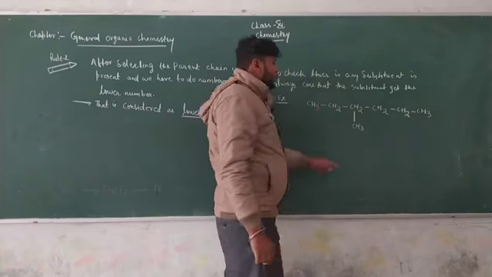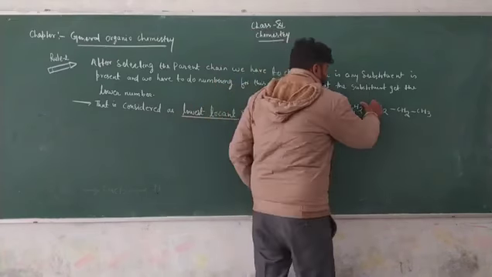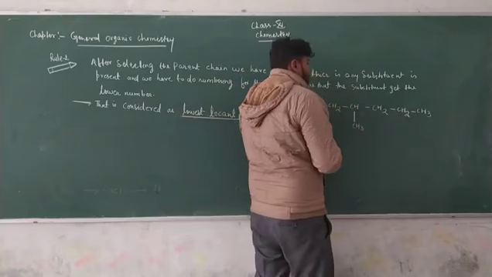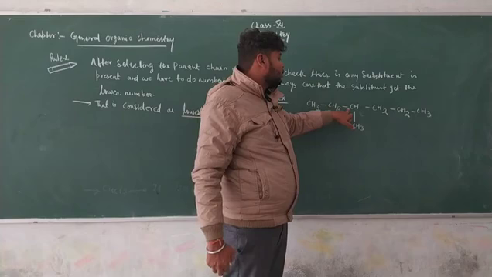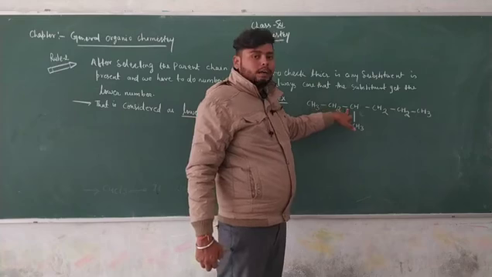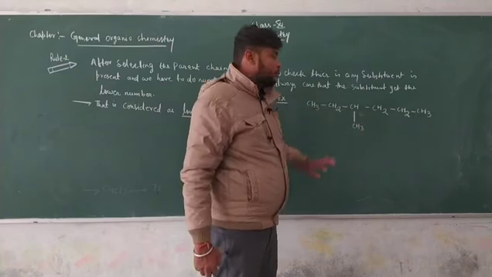After putting CH3 here, we have to remove one hydrogen from this carbon for the satisfaction of the tetravalence of carbon. That means this carbon has to attain 4 bonds: 1, 2, 3 and 1 hydrogen, that means 4.